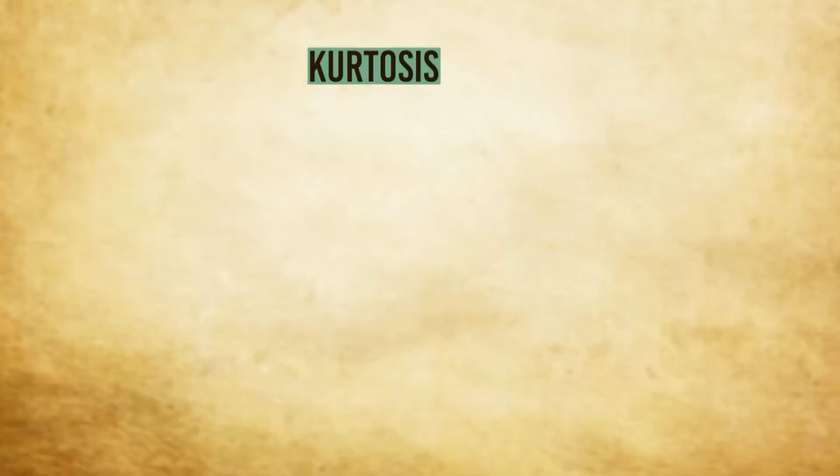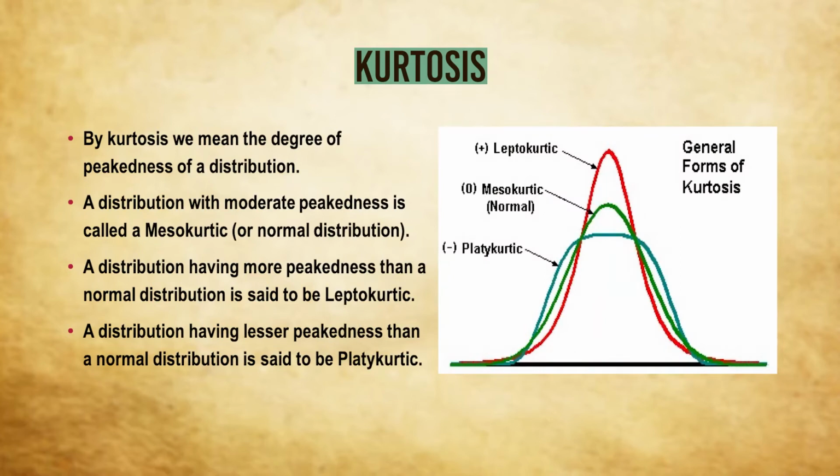Now we go to kurtosis. It is another characteristic of a probability distribution. By kurtosis, we mean the degree of peakedness of a distribution. You can see in the diagram, there are three distributions with different peakedness, that is, different types of peaks.